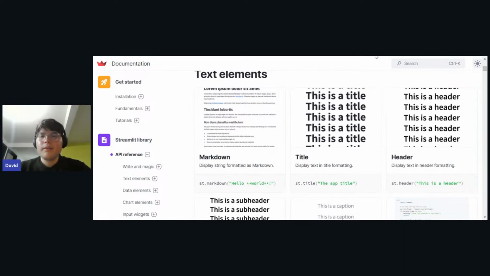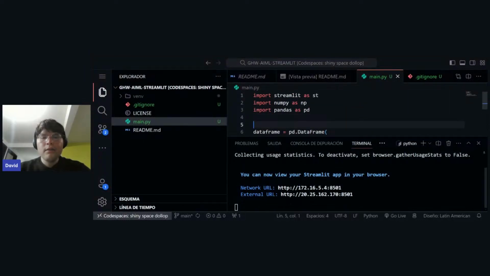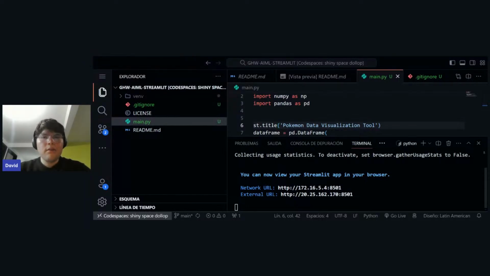So why don't we start by creating a title here? Let's say st.title. Instead of Streamlit tutorials, it's going to be Pokemon data visualization tool. Let's refresh this and see if it's perfect.